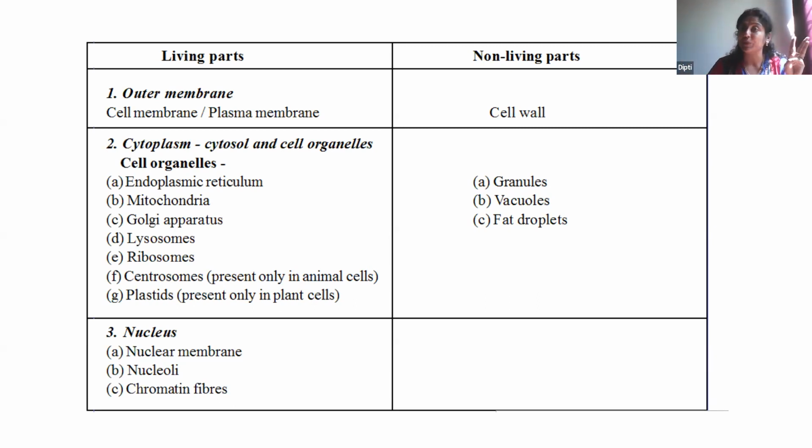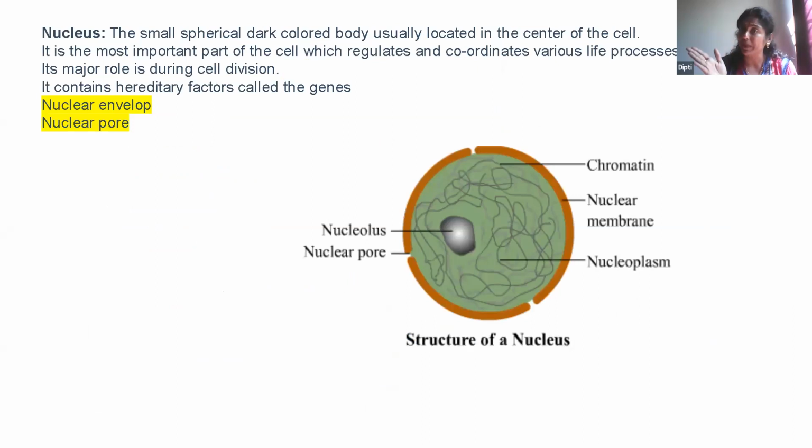And then we learned about the nucleus, which is the control room of the cell, which helps in cell division and controls the various functions of our body because it contains the DNA, the genetic factor in our body. It decides who we are, right? And the nucleus has other parts: nuclear membrane, nucleolus, chromatin thread, and nucleoplasm.